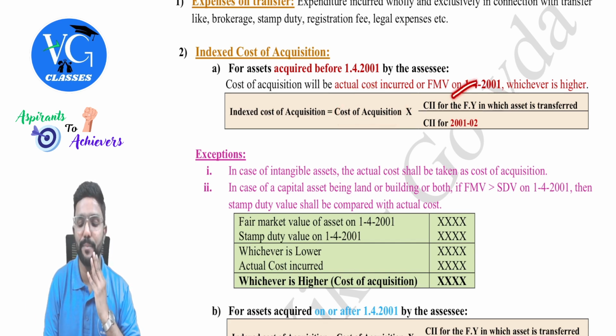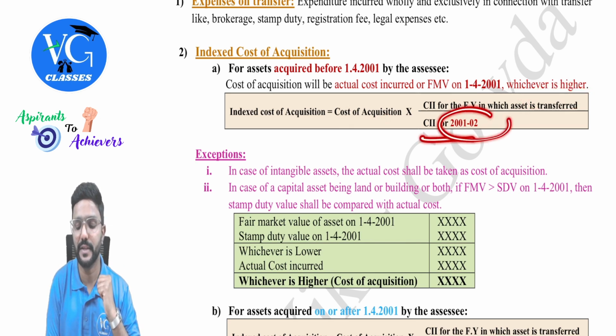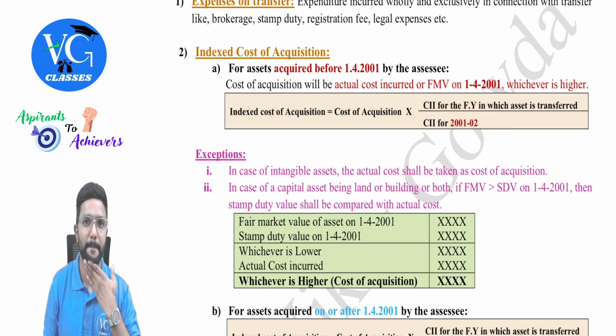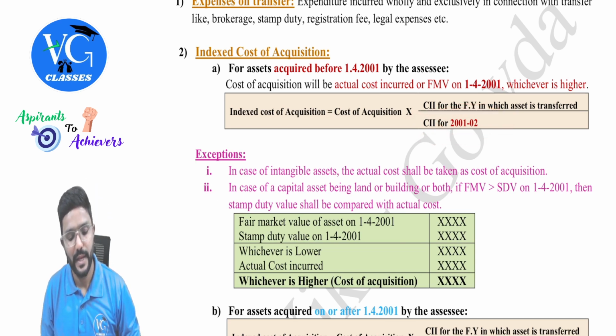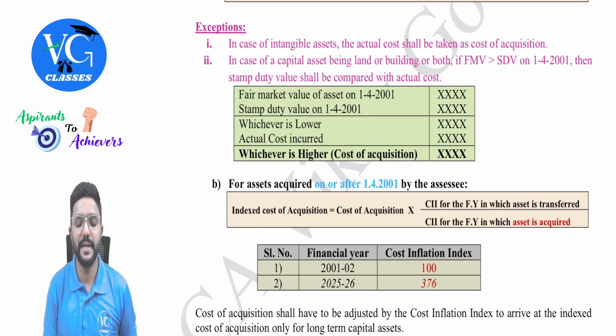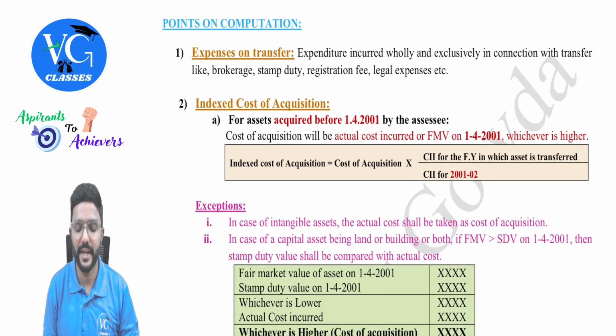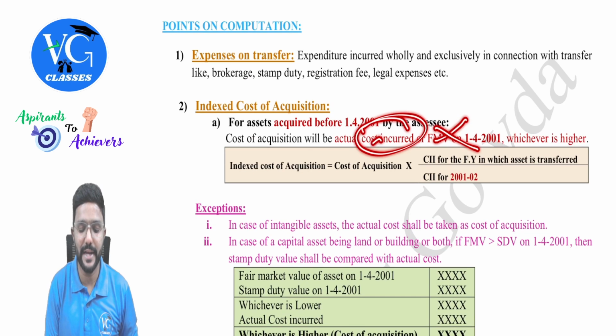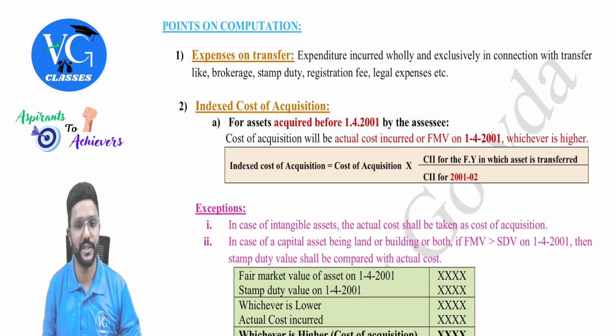And on that figure, apply indexation. So cost of acquisition into cost inflation index for the year of transfer divided by cost inflation index for the base year, which is 100. Okay, sir. Exceptions. In case of intangible asset, we will not take FMV and all. Straight away, we'll take actual cost only as cost of acquisition.